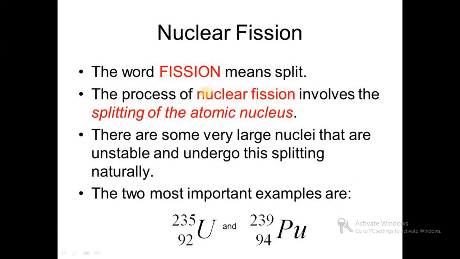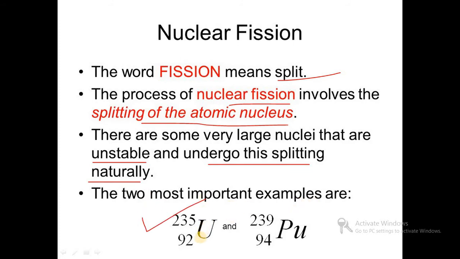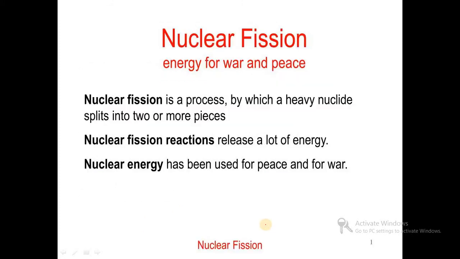Fission means splitting. The process of nuclear fission involves the splitting of the atomic nucleus. There are some very large nuclei that are unstable and undergo the splitting naturally. The two most important examples are uranium 92-235 and plutonium 94-239, which show nuclear fission.